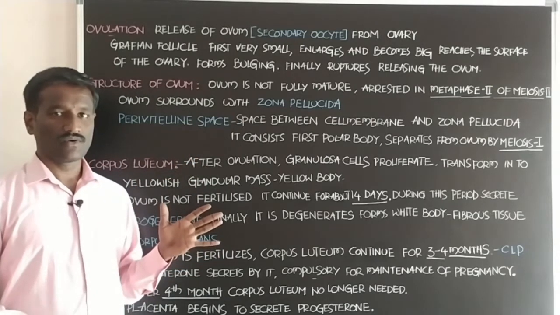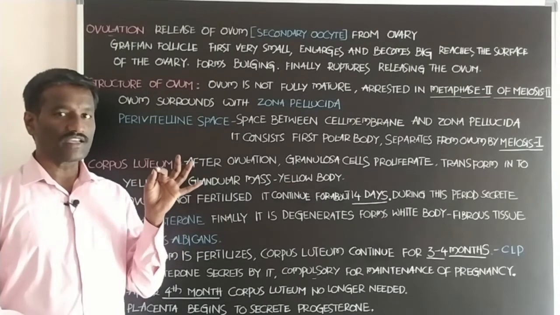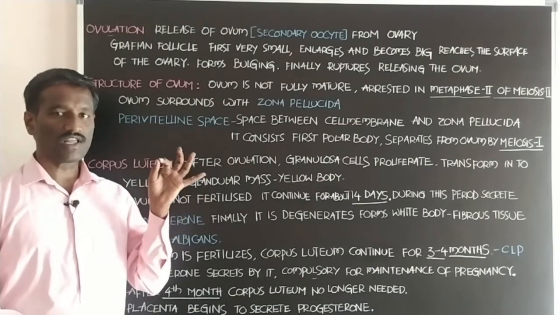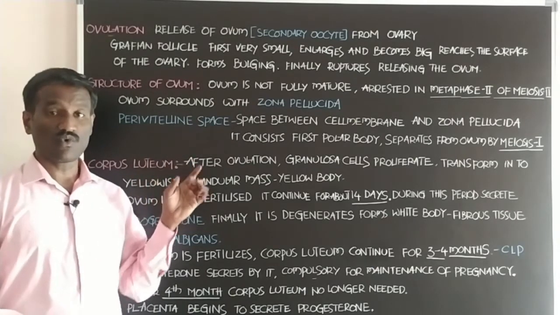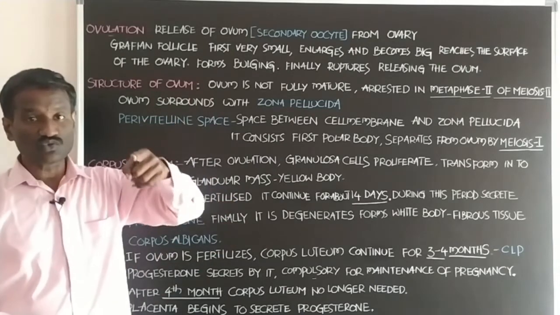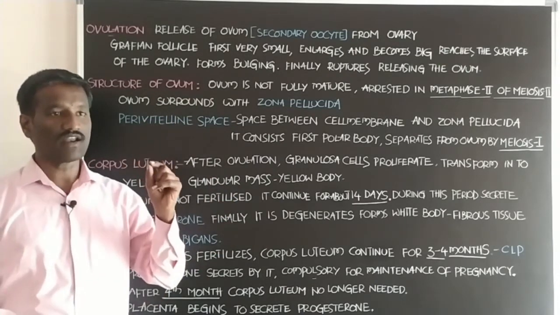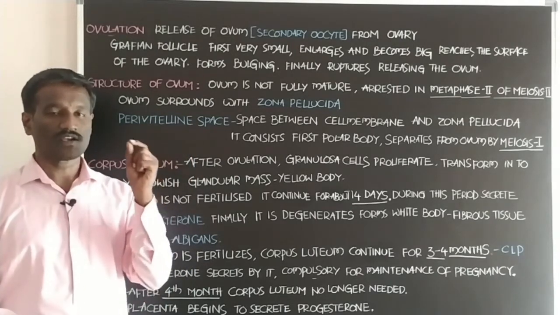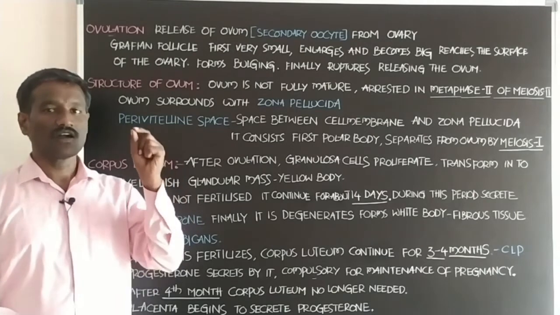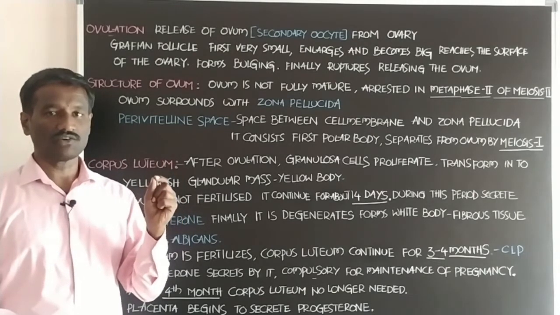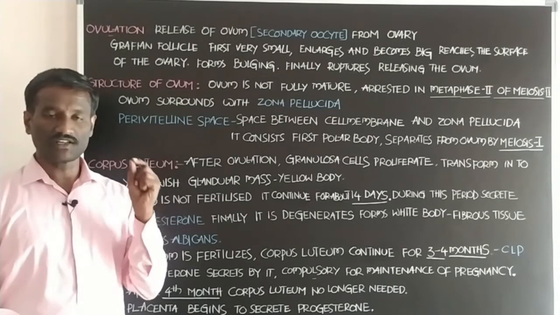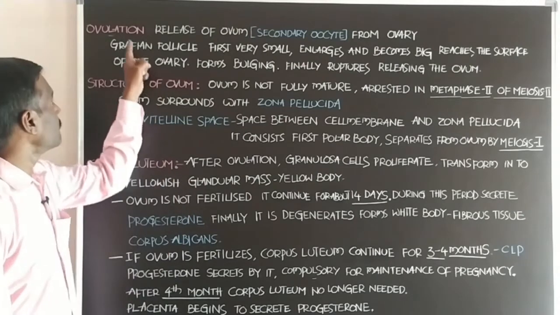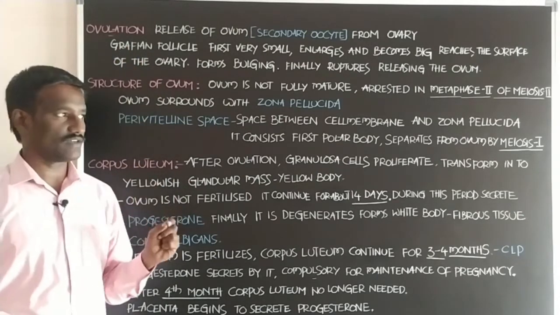Students, the secondary oocyte is present in the Graafian follicle, the fully matured follicle. The ovarian follicle goes through gradual changes and finally matures into the Graafian follicle, or the tertiary follicle. That is, the Graafian follicle contains the ovum, which is also called the secondary oocyte. And now, what about ovulation?